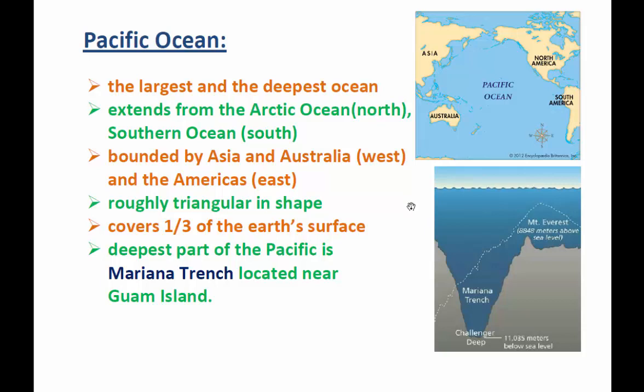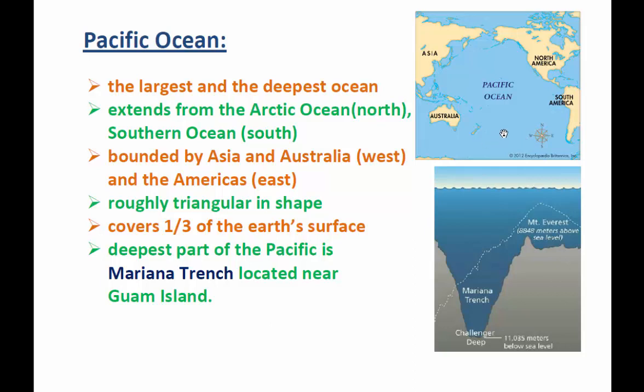and it also covers about 1/3 of the Earth's surface. It is so large that out of three, one of them is Pacific Ocean. So we also see the deepest part of the Pacific Ocean, or we can say it is one of the deepest parts of the oceans of the earth. That is what we call Mariana Trench. It is located near Guam Island, somewhere in Pacific Ocean.